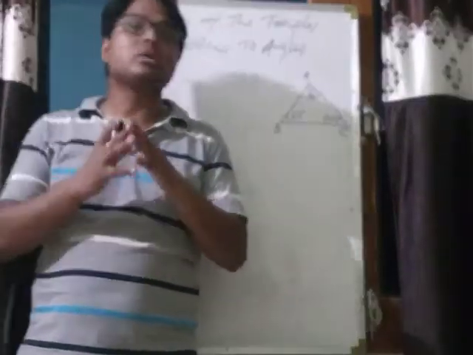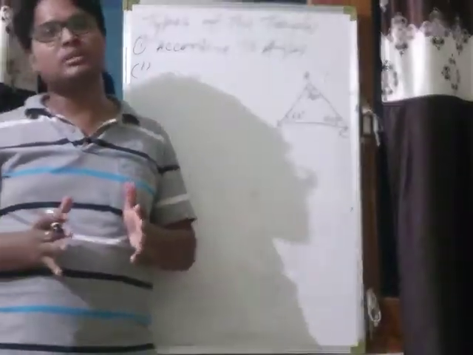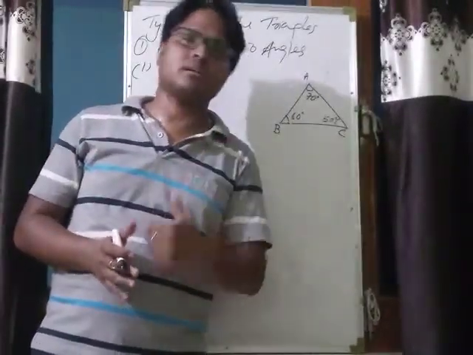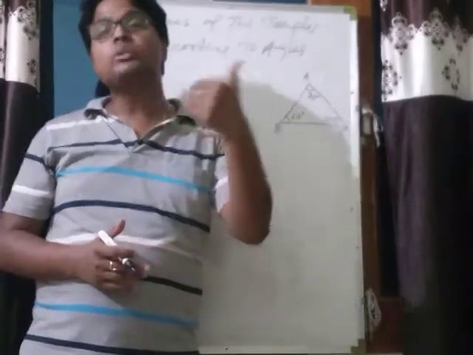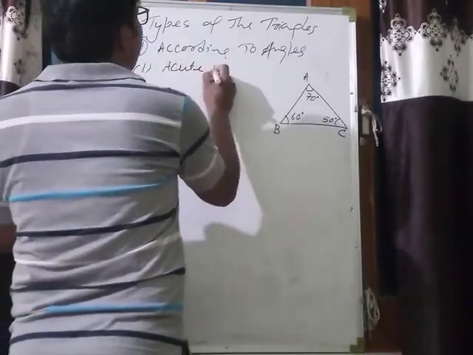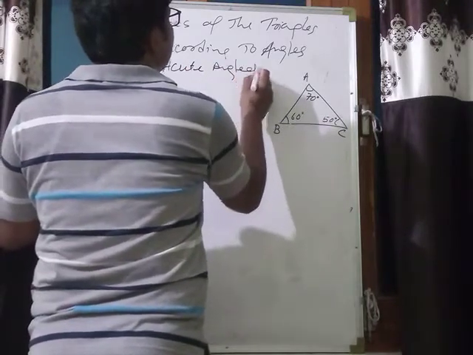Such type of triangle whose all the three interior angles are less than 90 degree, means acute angles, that triangle is called an acute angled triangle. First is acute angled triangle.